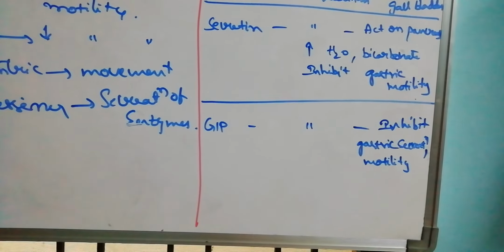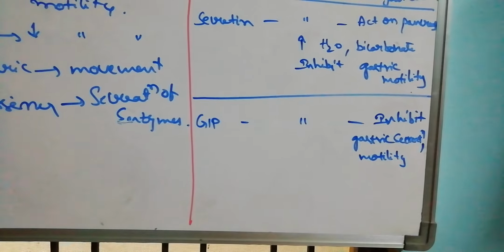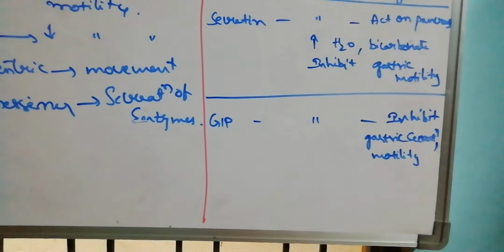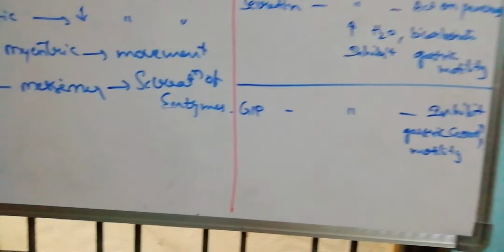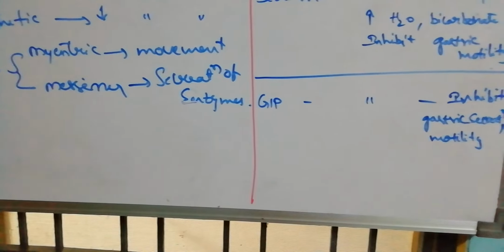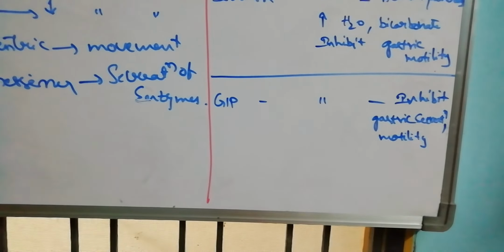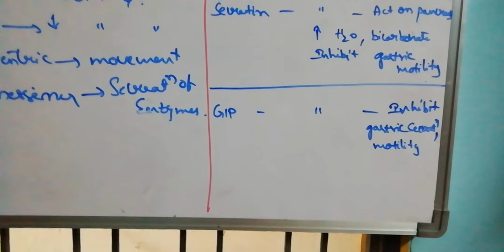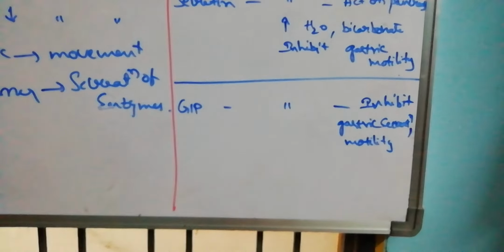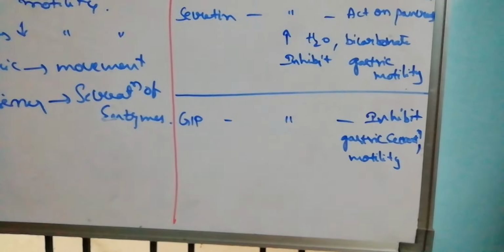And gastric inhibitory peptide is also produced from the cells present in the submucosa of the duodenum. It also inhibits the gastric secretion and motility of the gut movements.